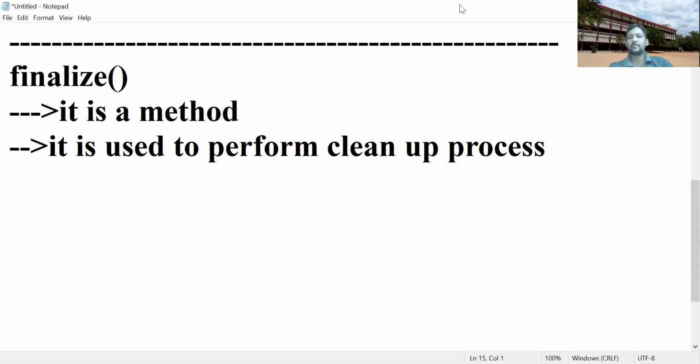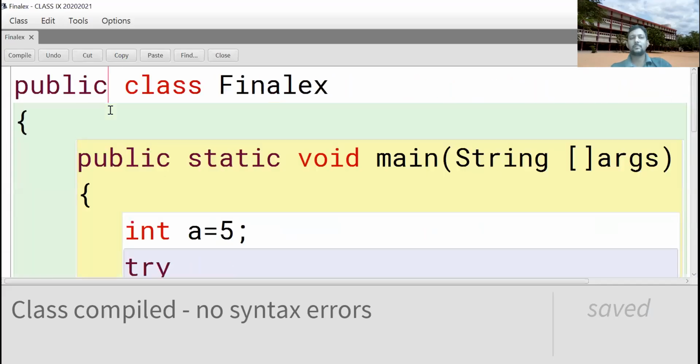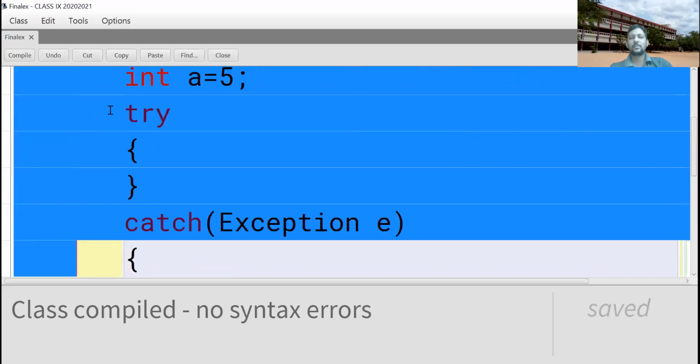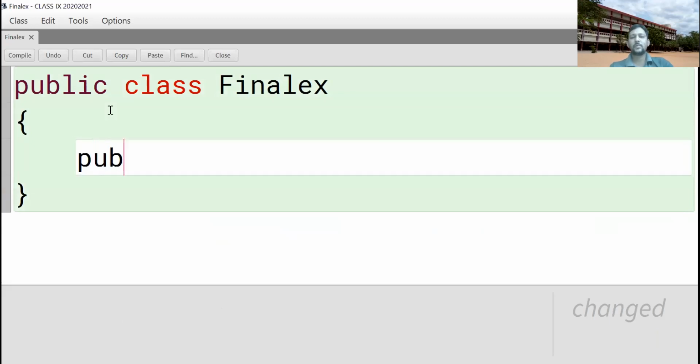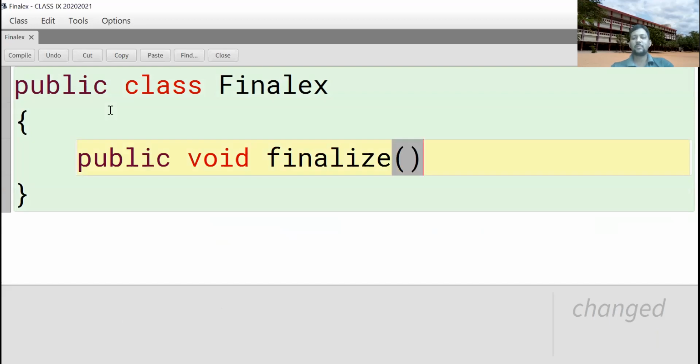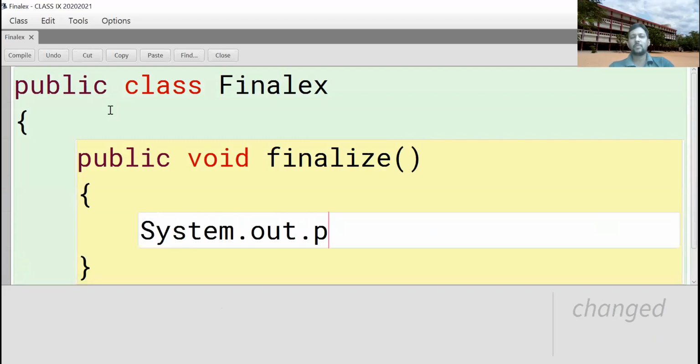Now an example. Public void finalize method, System.out.println finalize executed.